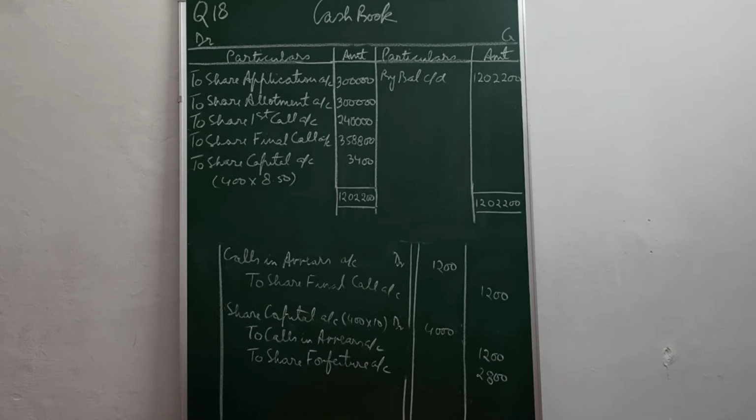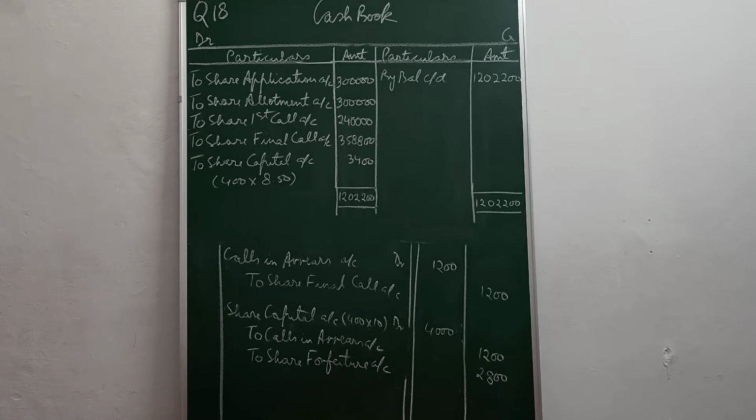You will pass the entry only for arrears, being unpaid amount on 400 shares transferred to calls in arrears account. Now how did we get 400 shares? 1,200 divided by the rate of the final call of each share. So 1,200 divided by 3 gives you 400 shares, on which you have not received the money.